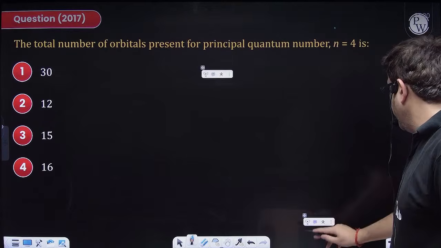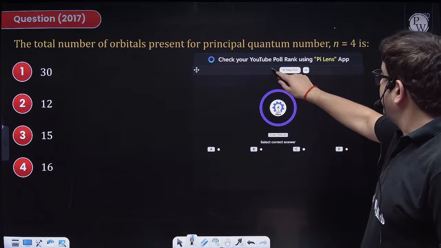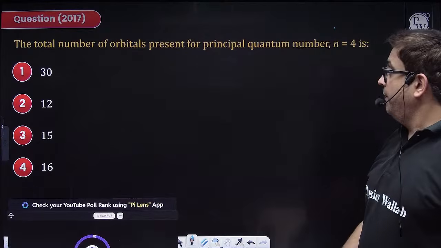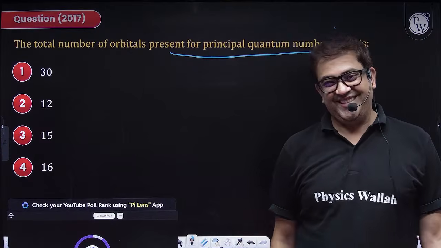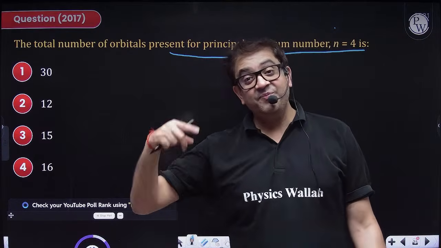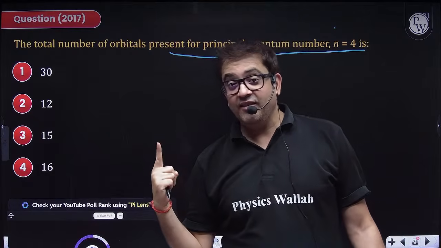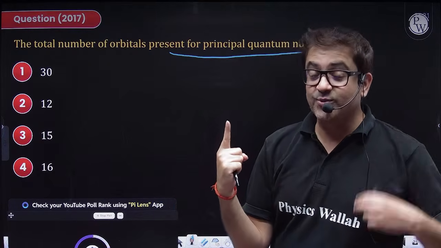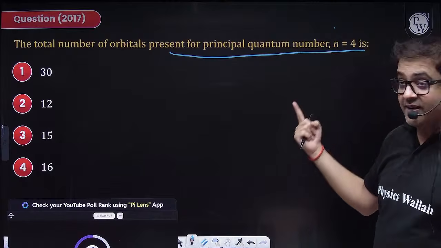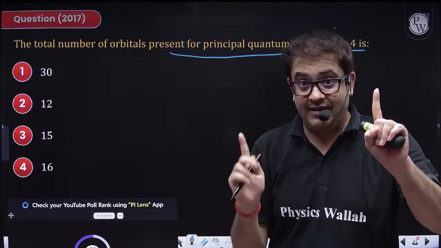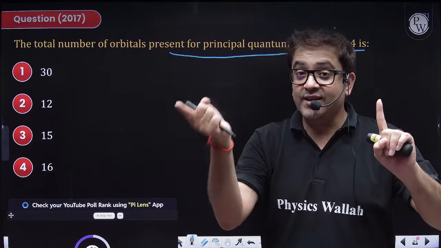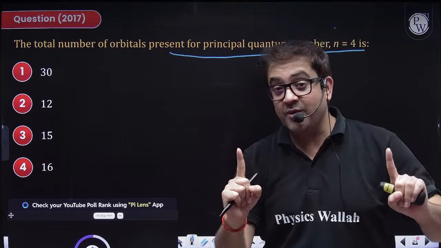Chalo, moving to this one. 3, 2, 1, go. Number of orbitals present for principal quantum number. Sir, again a statistical rule. First shell has how many electrons? 2. Has how many orbitals? First shell, that is 1s, has 1 orbital. Second has, sir, 2s and 2p. So 2s has 1 orbital, 2p has 3.